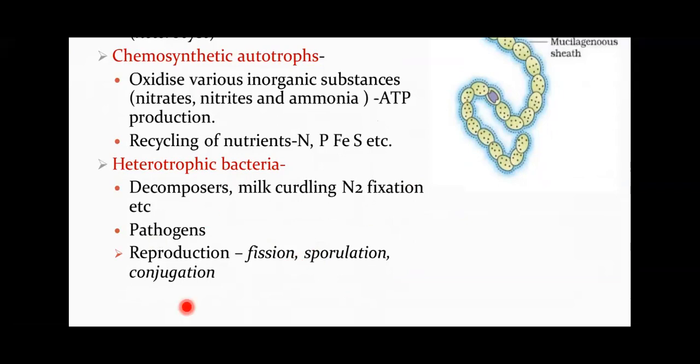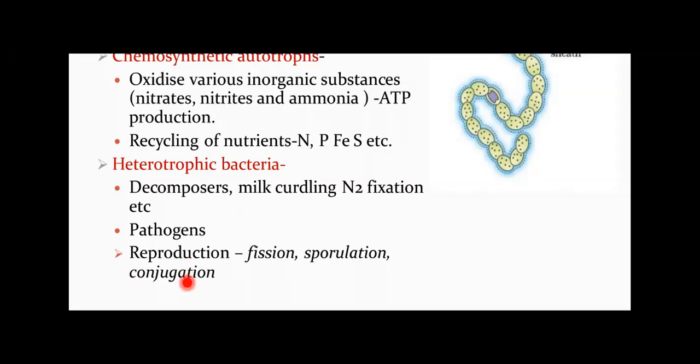They reproduce by means of... This reproduction is not only for heterotrophic bacteria, what you are seeing on the slide. This reproduction is for overall eubacteria. So how do they reproduce? Eubacteria reproduce by means of fission, by means of sporulation, and also by means of conjugation. Conjugation is a sort of sexual reproduction in which the bacteria adopt a primitive method of DNA transfer from one bacterium to another bacterium.